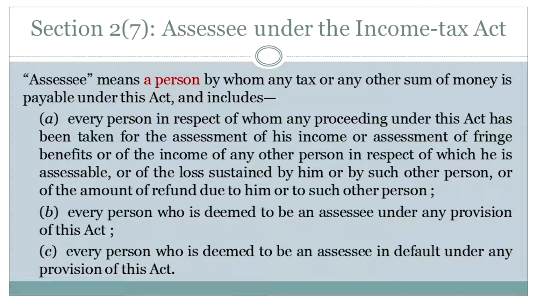Who else is an assessee? Every person who is deemed to be an assessee under any provision of this act. The word deemed, what does that mean? Even if a person does not meet the requirements of section 2 subsection 7, another provision of this act itself or the Finance Act even might deem certain categories of persons as assessees. You're a deemed assessee. Like in CPC, you have a deemed suit. We did that in our CPC course back. Essentially, certain actions are deemed to be suits. Now, every person who is deemed to be an assessee in default under any provision of this act. So if you are in default under any provision of this act, you're also deemed to be an assessee.